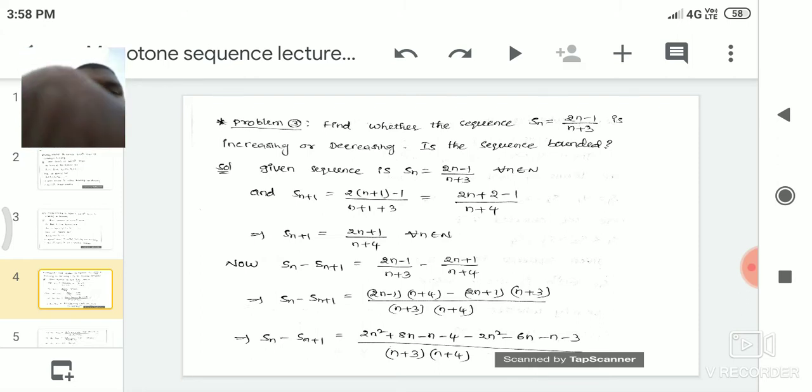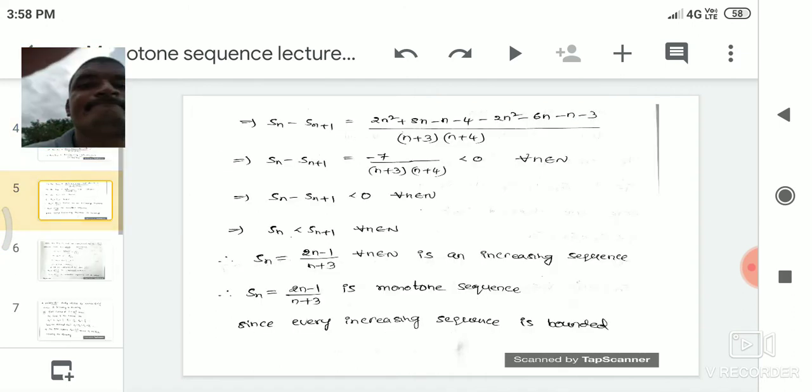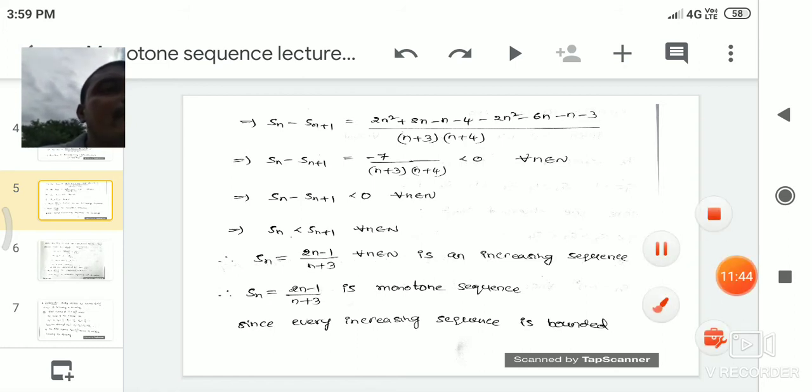The next slide. Sn minus Sn plus 1 is equal to, here we get the numerator term as 2n square plus 8n minus n minus 4 minus 2n square minus 6n minus n minus 3, by (n plus 3) into (n plus 4).